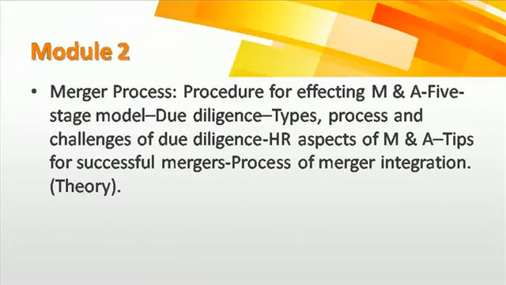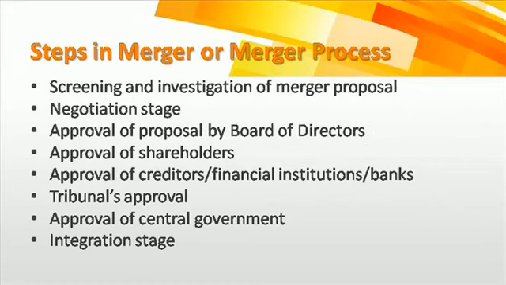So beginning with the first one, steps in merger or the merger process. There are 8 steps in the merger process. First is screening and investigation of a merger proposal. What the steps in the merger process tell us is how an acquirer company decides to screen the target company, how it decides to buy the target company, and how the steps go on till the target company is bought and integrated with the acquirer company.